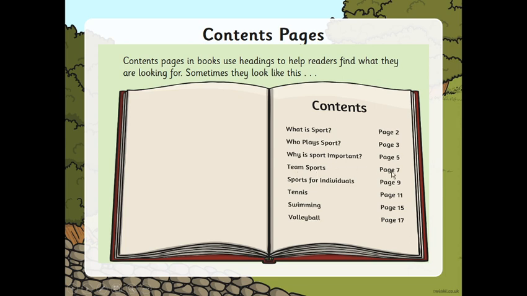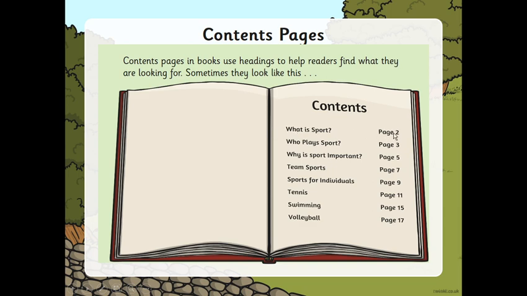Team sports, page 7. Sports for individuals, page 9. Tennis, page 11. Swimming, page 15. Volleyball, page 17. Here we can see that the contents page has been used to show relevant headings.